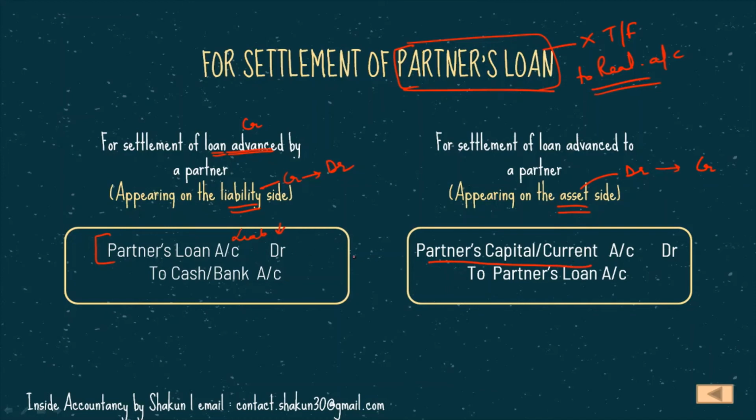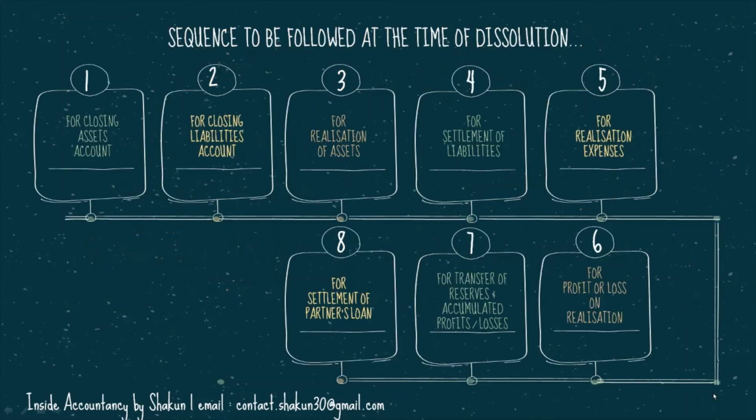Please see the difference here. The loan which is a liability is settled through cash or bank. And the loan which is an asset, which the firm has given, is transferred to partner's capital or current account. So this was all about the settlement of partner's loan. Let's go back to the page. So we have talked about all these issues.